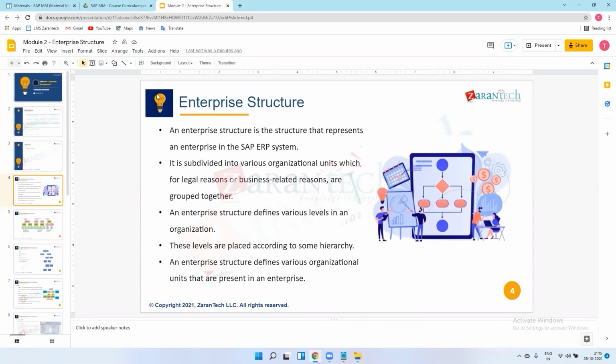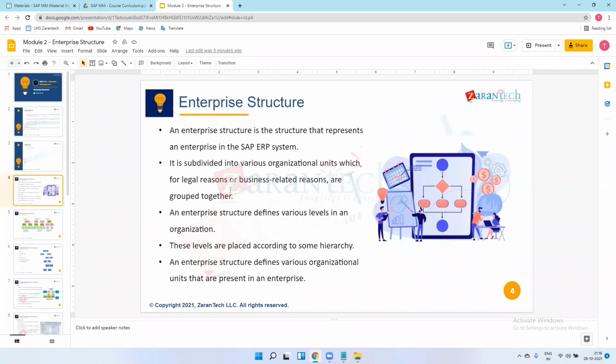The enterprise structure is the structure that represents an enterprise in the SAP ERP system, like an organization. It is subdivided into various organizational units, which for legal reasons or business-related reasons are grouped together. An enterprise structure defines various levels in an organization.